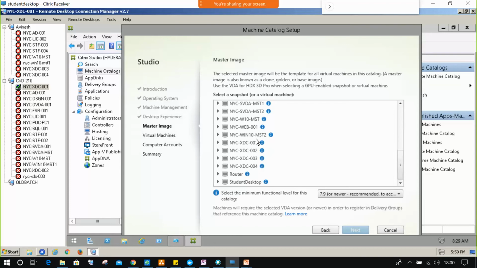So what we need to do, either I need to create a snapshot, or I can directly use a virtual machine, anything would be fine. Previously templates were also supported, but now it is not supported in version 7. So normally you know what a virtual machine is, right? This time we will see snapshot. Understand? So how to create a snapshot? Go to XenServer.